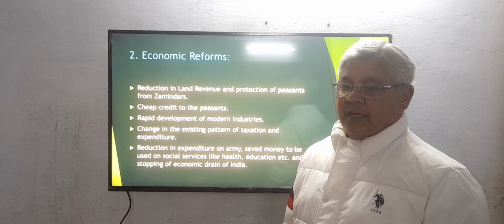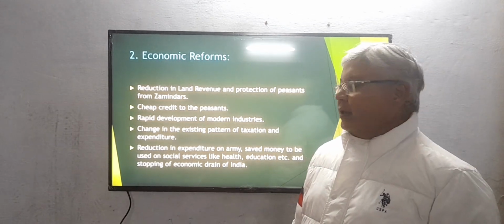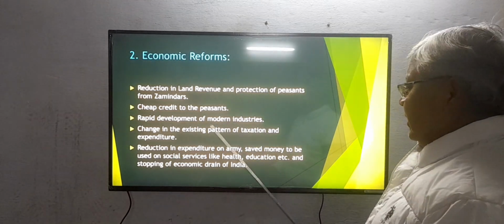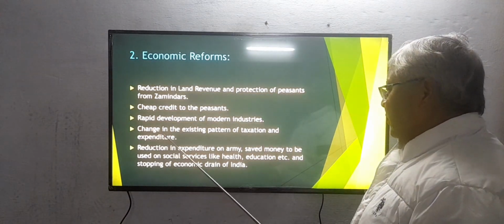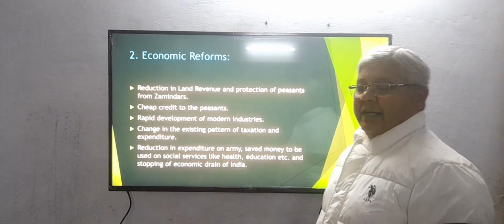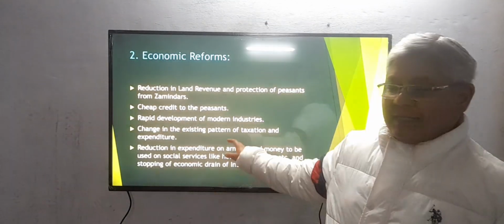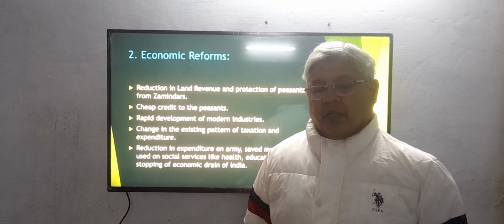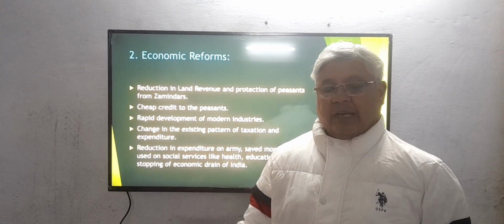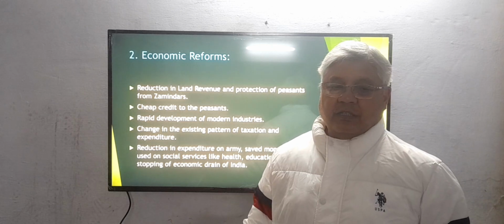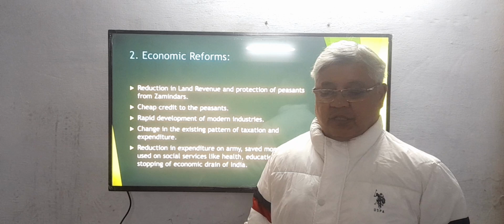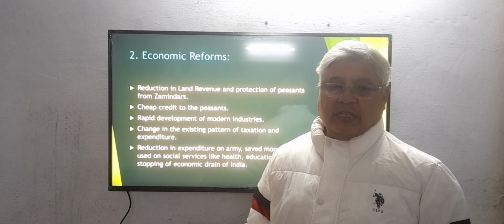So that is why their demand was that the British should do rapid development of modern industries, as well as they wanted a change in the existing pattern of taxation and expenditure. The existing pattern of taxation, either the zamindari system, mahalwari system, or ryotwari system, each of these systems was very harsh and very exploitative in nature.